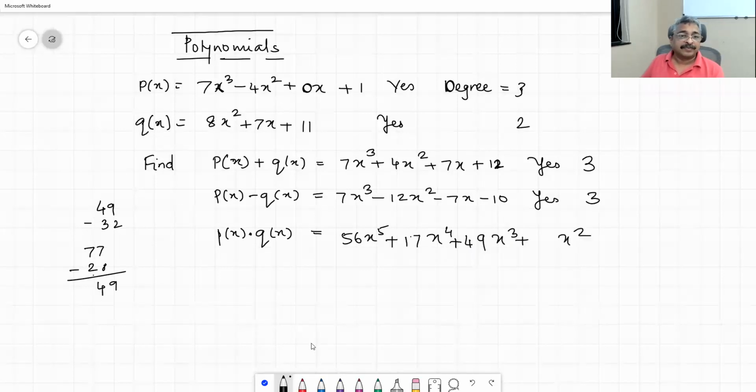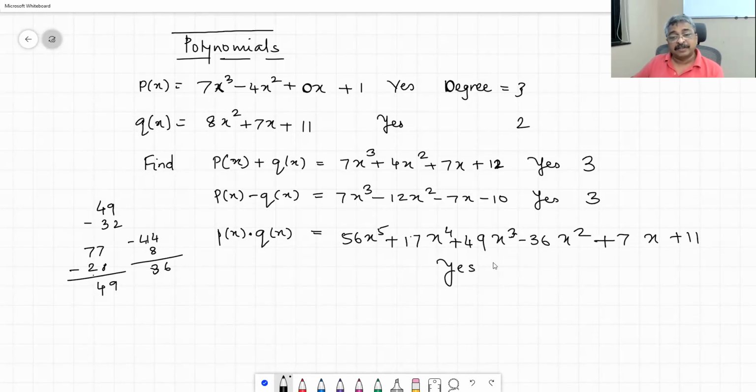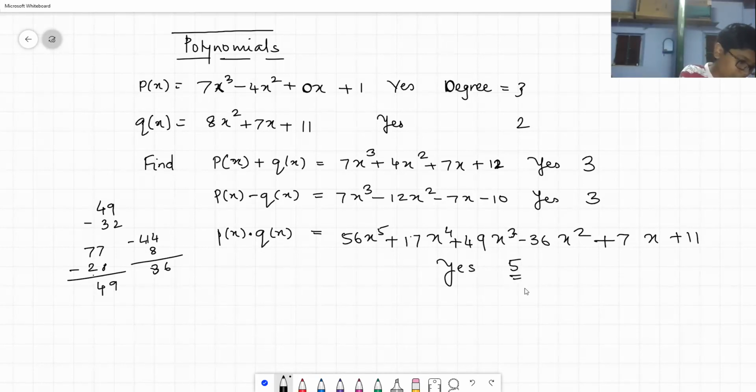Coefficient of x square is minus 44 plus 8, which is minus 36. Correct. Then coefficient of x is 0, and the constant. Yes, it's a polynomial. What is its degree? 5. Very good.